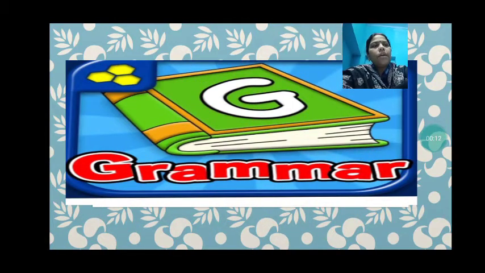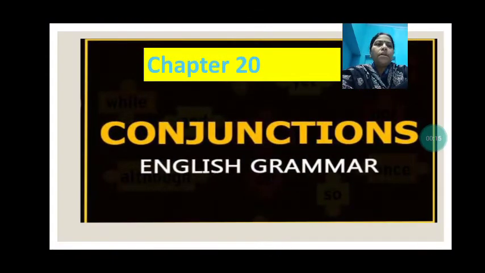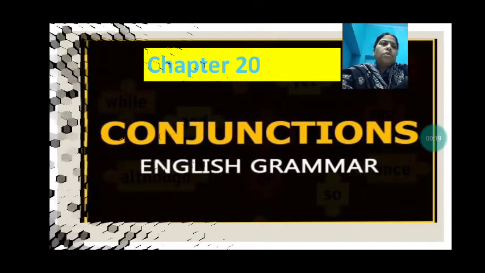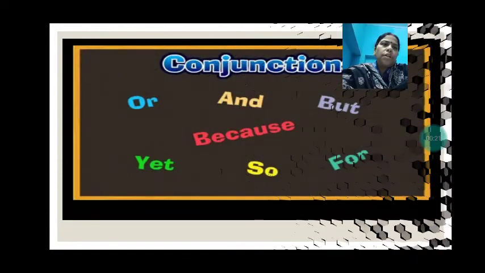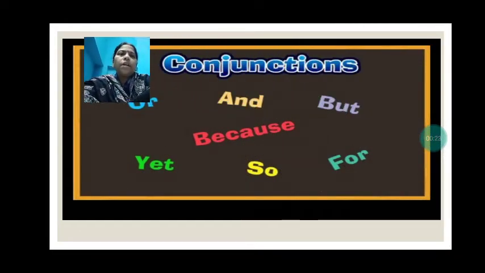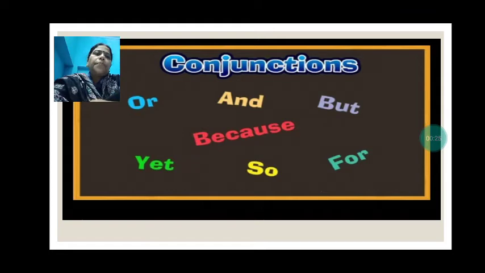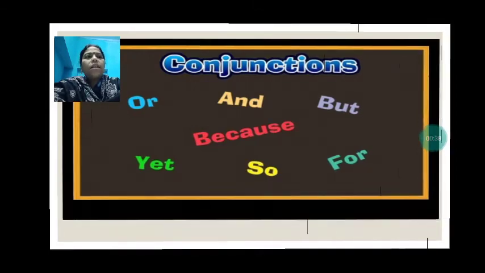So, today, children, in grammar, we are going to start a new chapter, that is conjunctions. We will know about conjunctions today. So, children, you might have heard about the words or, and, because, but, yet, so, for, etc. Have you ever wondered which type of words they are? What are they called? They are called conjunctions. Now, let us know what are conjunctions.